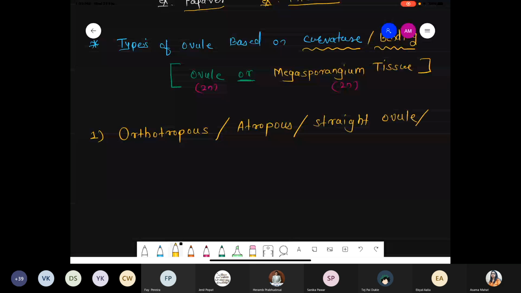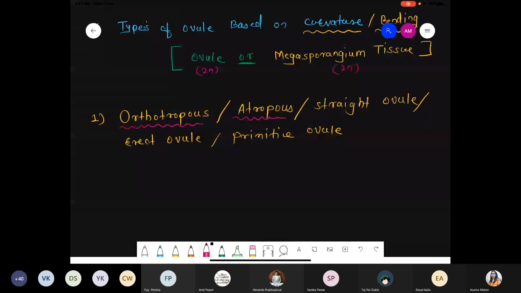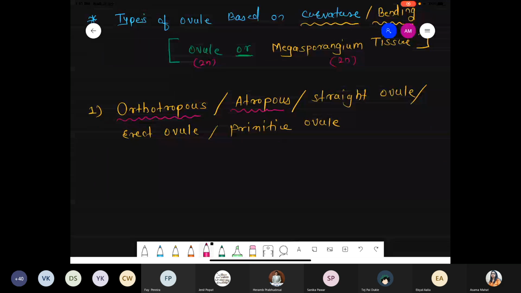Straight ovule also called as the erect ovule, and sometimes these are also called as the primitive ovule. देखो कितने सारे नाम है. It's very easy to understand actually. You have to remember the 2 important words, orthotropous and the atropous. Rest of the structure you can easily understand by diagram. Primitive मतलब क्या है? Means it is present in organism, primitive organism.